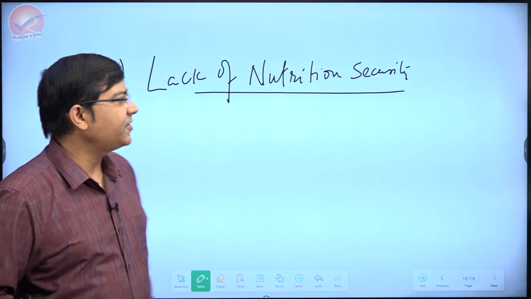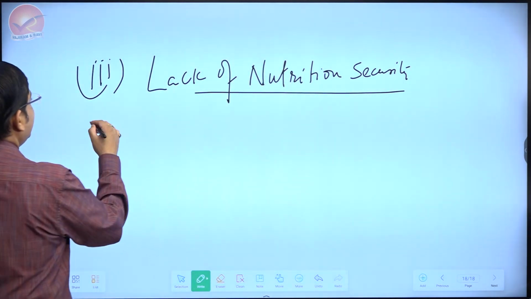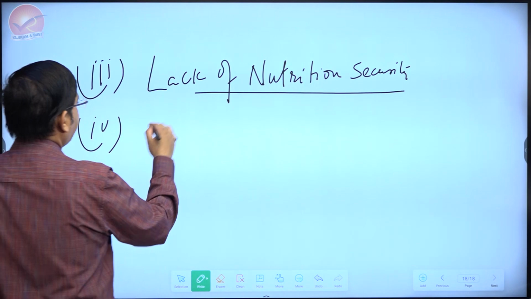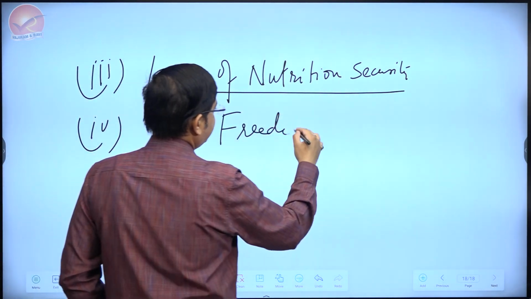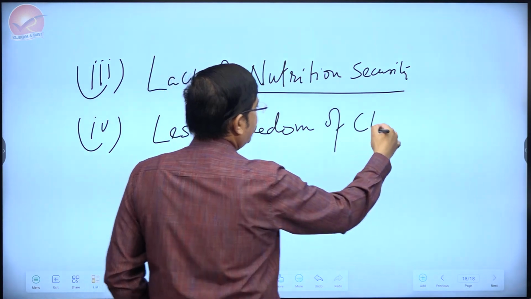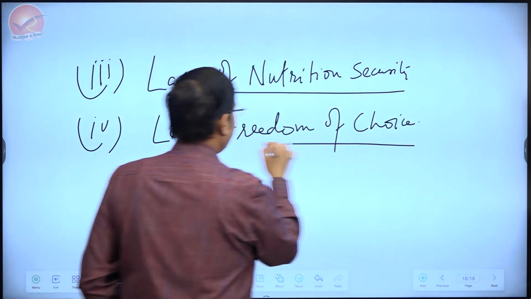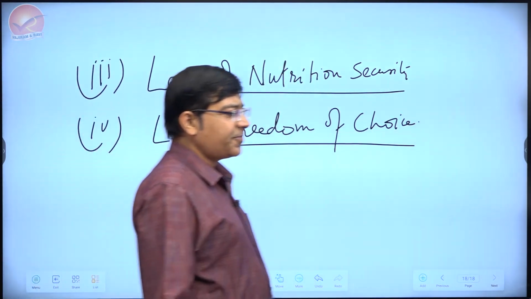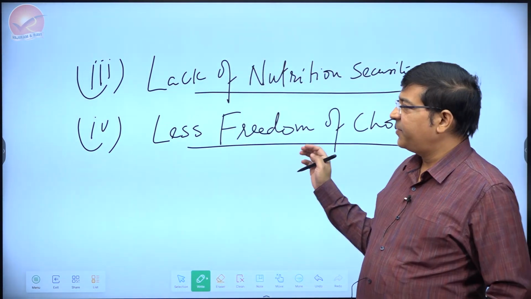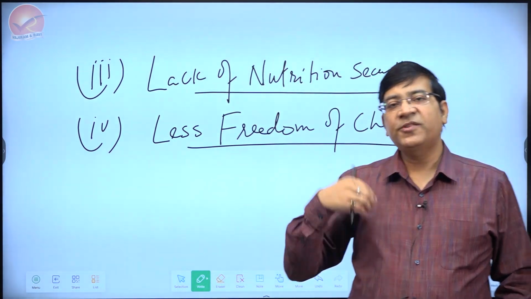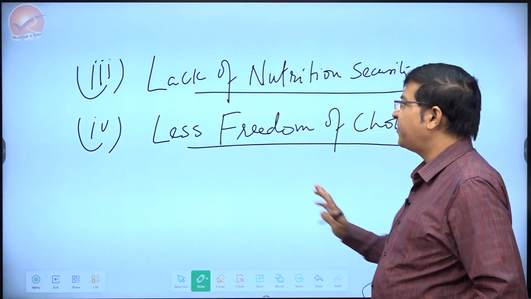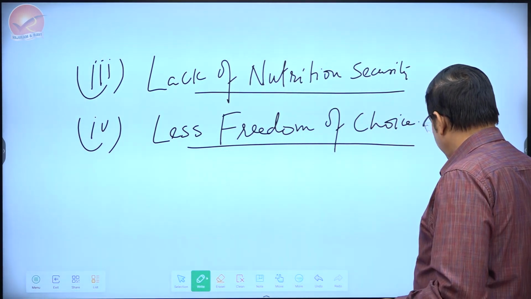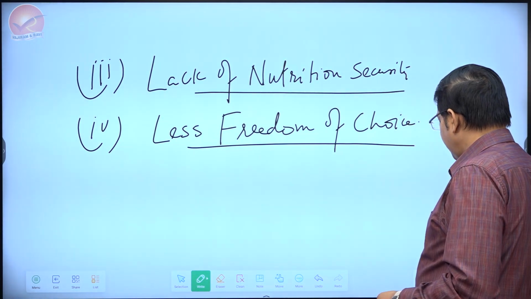That is also something which needs to be served. Then one can talk about less freedom of choice. Somewhat similar are these two problems. Freedom of choice here means that people don't have enough choice on what exactly they are going to purchase in terms of food grains. So fine, can't spend too much time, it's a 10 marks question, you have to come to the other part of it also.